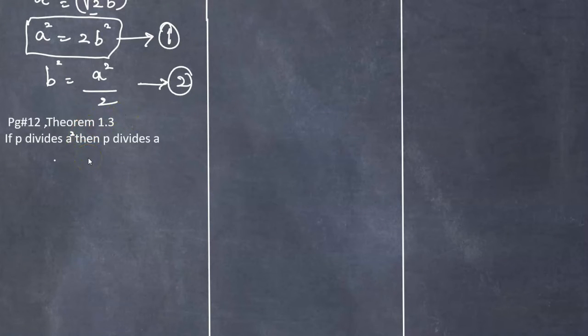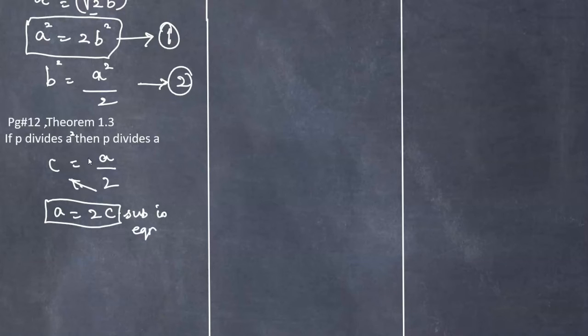So we can say there is some value c which equals a by 2. From this, cross multiplying, a equals 2c. Now substitute this value of a, 2c, in equation 1.